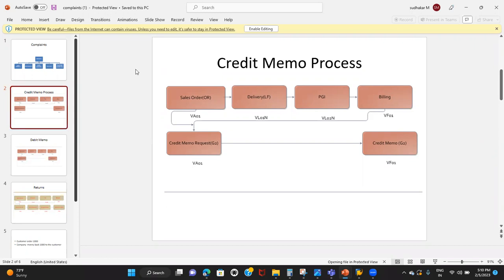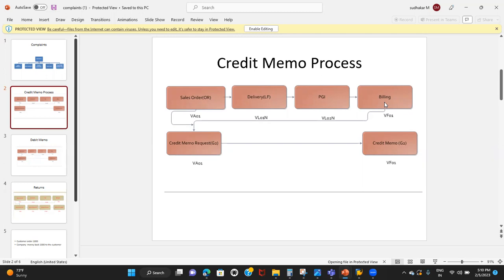So you can see here the process flow. Let's assume that we are going to create the normal order first, then we'll create the delivery. Let's say we are placing the order for 10 quantity. We are delivering 10 quantity. We are doing picking and PGI for 10 quantity. Then we are getting the billing document for 10 quantity.